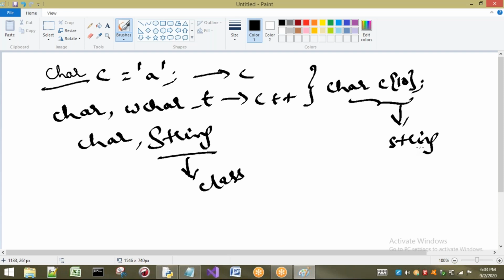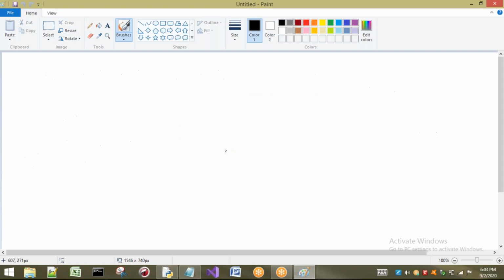In Java, for storing characters we have the data type char, and there is a class called String to store strings. Now in our Python, we have a data type called str to store strings.